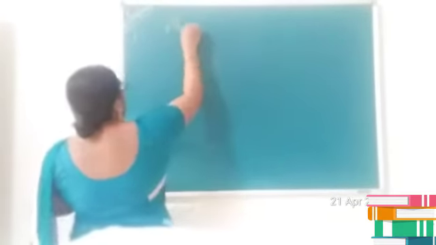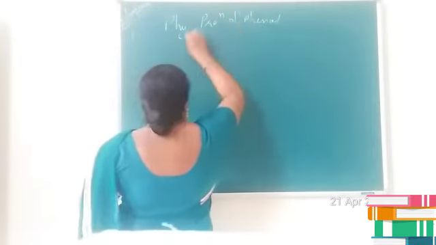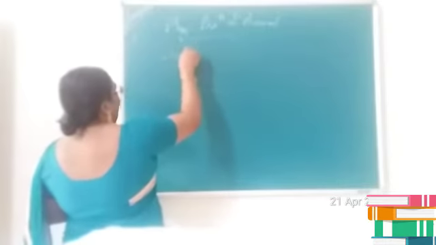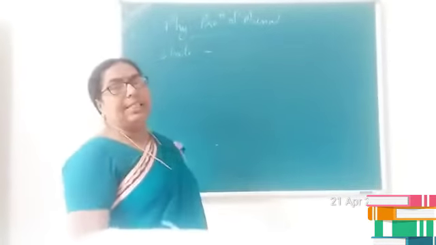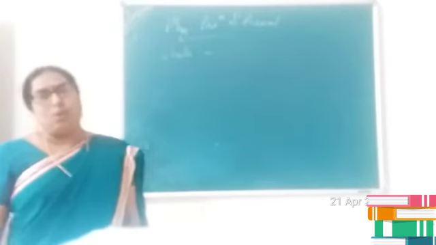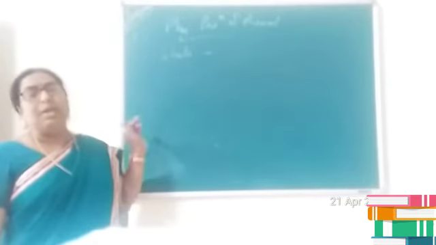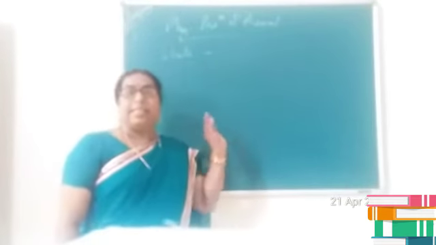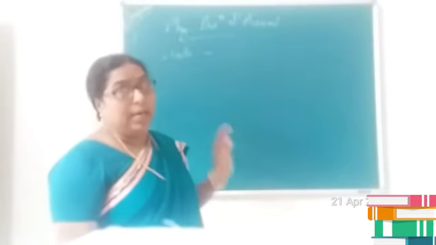Good morning children. Let us continue our class by discussing the physical properties of phenol. If you talk about the state and smell, we can say that phenols are generally crystalline solids or liquids. Under normal conditions, phenol exists as crystalline colorless solids or liquids.